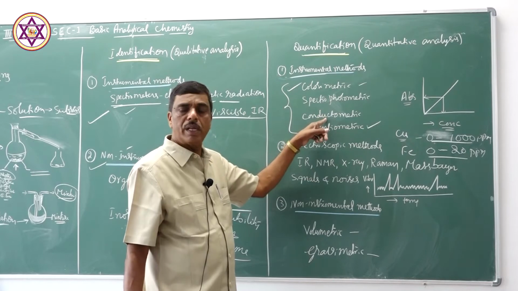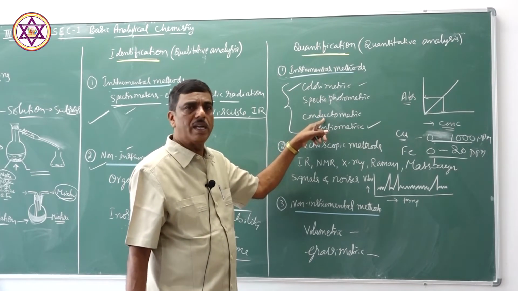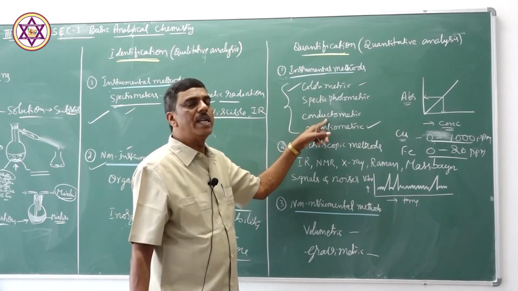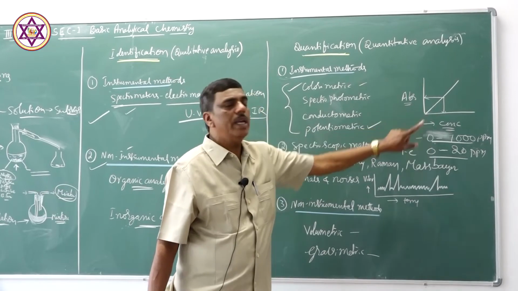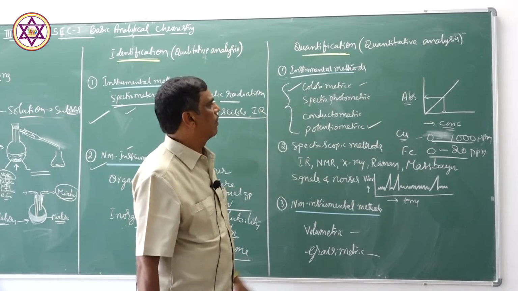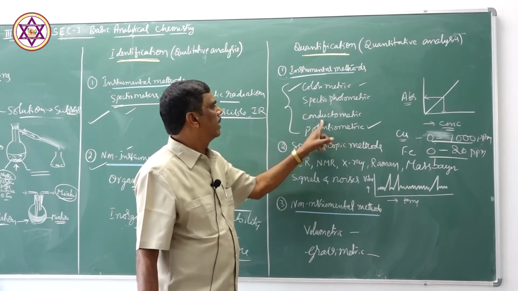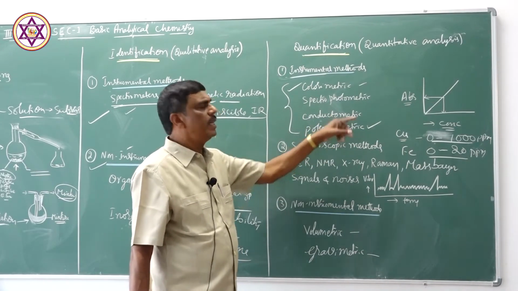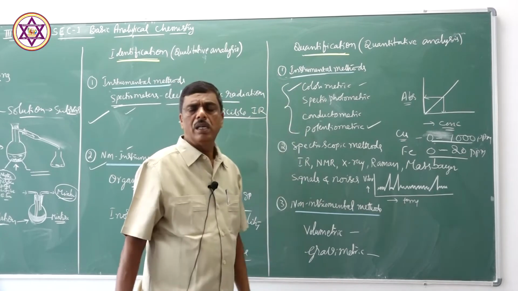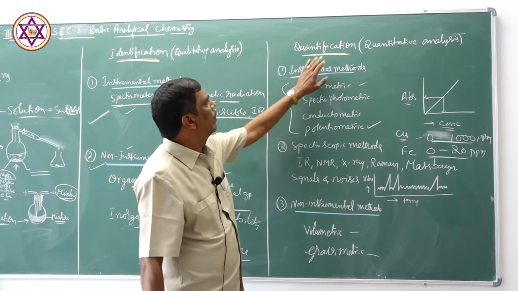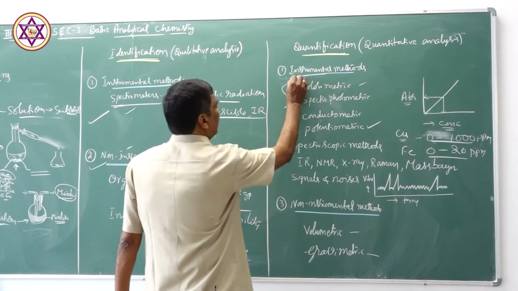Similarly, by the conductometric method, some substances, if they are electrolytes in nature, conduct current. Their conductivity is studied by constructing a known graph, and we can find out the unknown substance by the conductometric method. So here it is the conductivity of the substance, if it is an electrolyte. Similarly, many instruments are used to quantify a substance. This is the instrumental method.